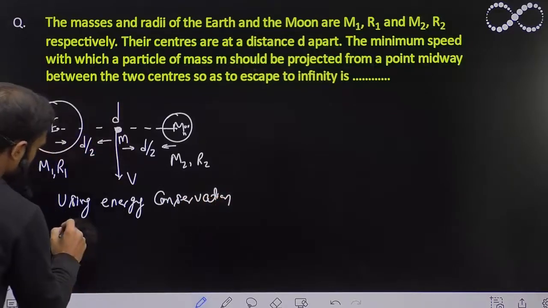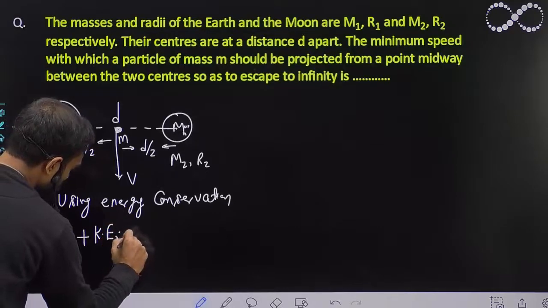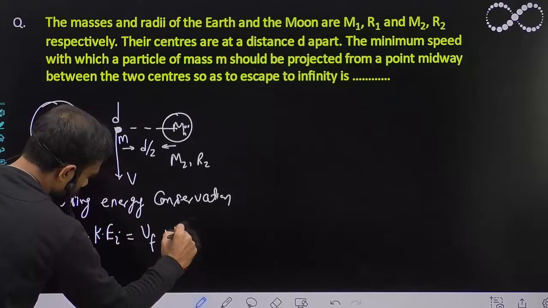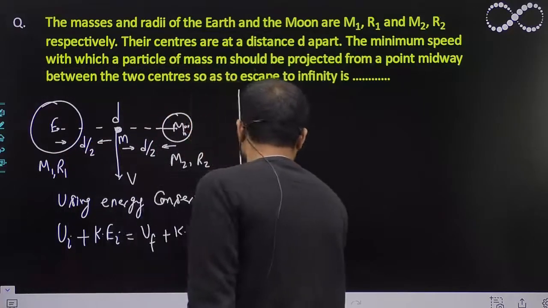Using energy conservation, I can say U initial plus KE initial must be equal to U final plus KE final. So let us see, what is the U initial?